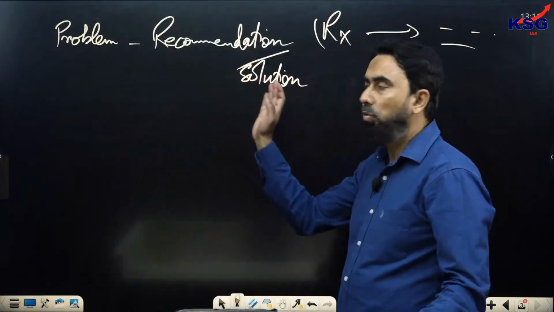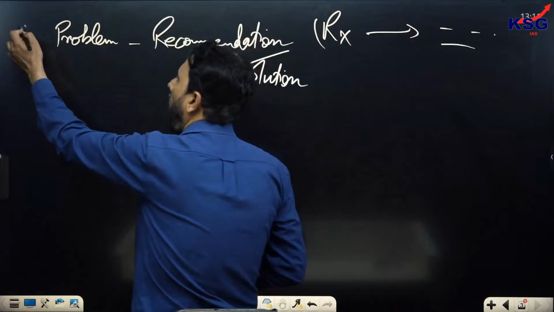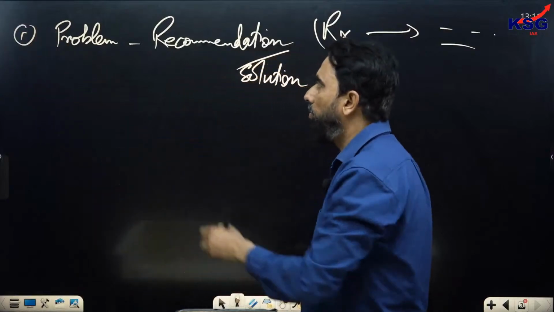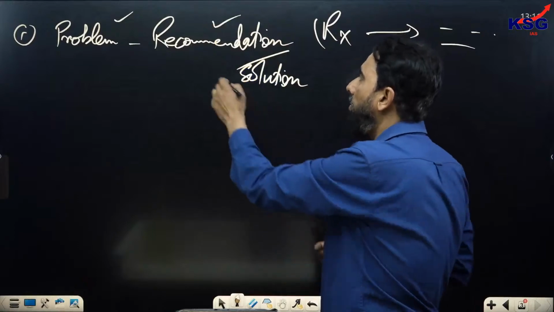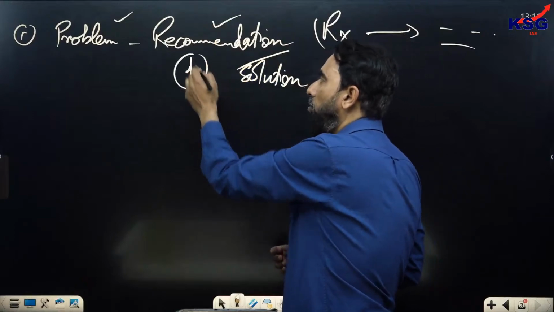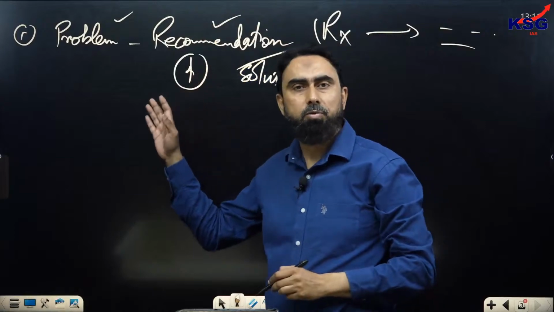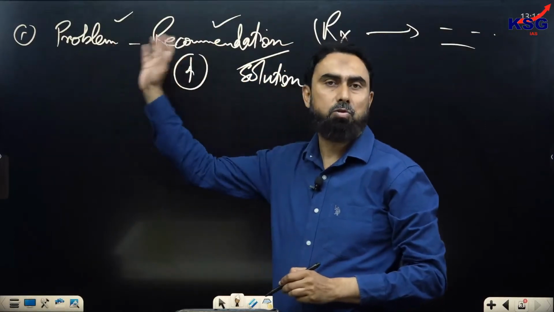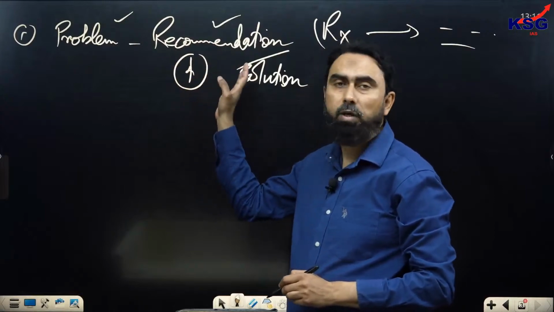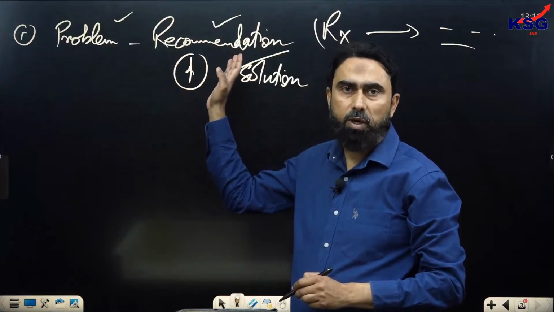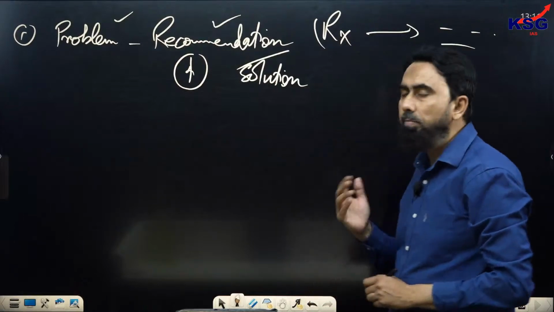So this thing, if you have on your mind, it will help you to find the correct option. The problem is given, but the recommendation is also given. Remember that recommendation is a very important point. So it should always be present in the option. If the para has these two components, you cannot choose an option which does not contain the recommendation or solution given by the author in the passage.